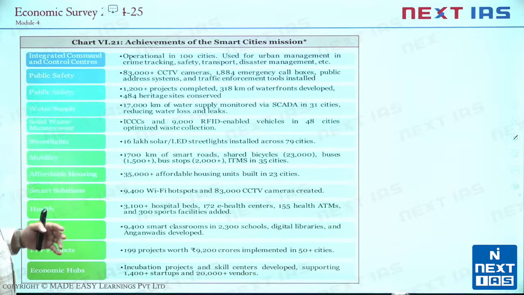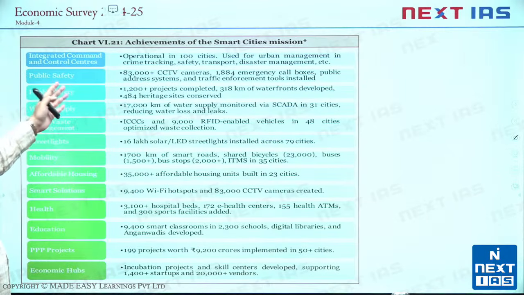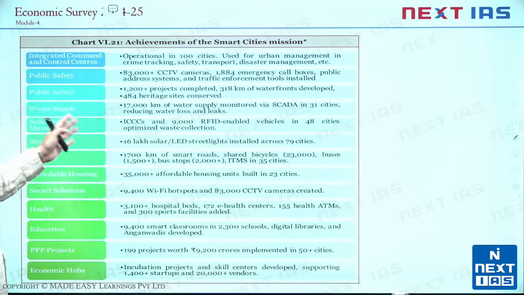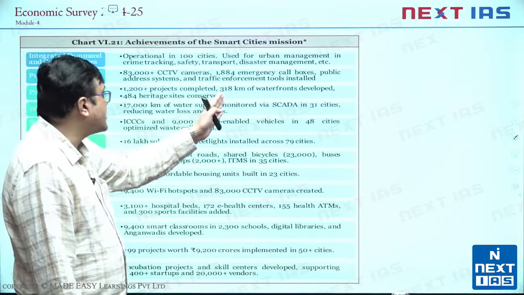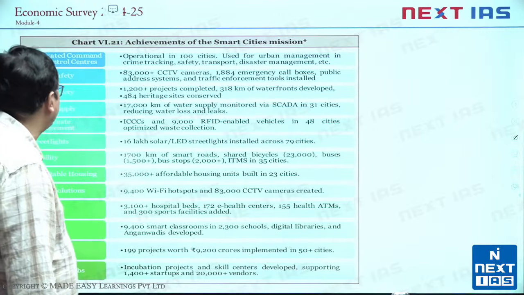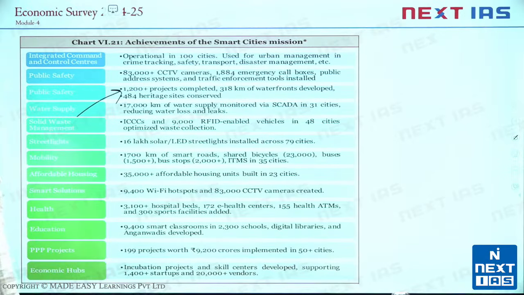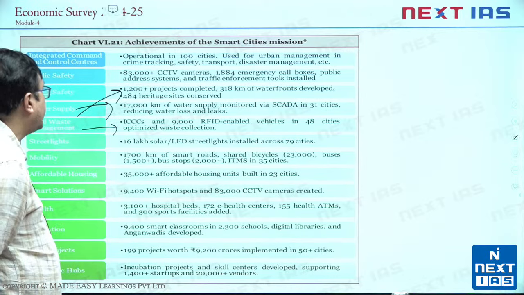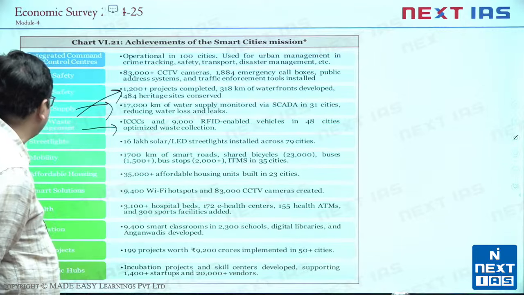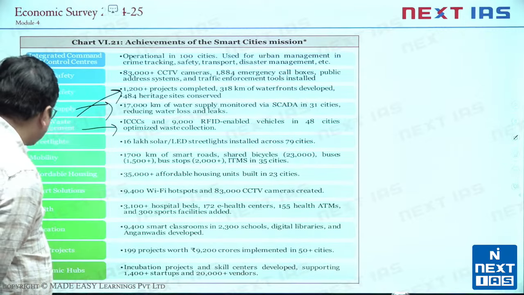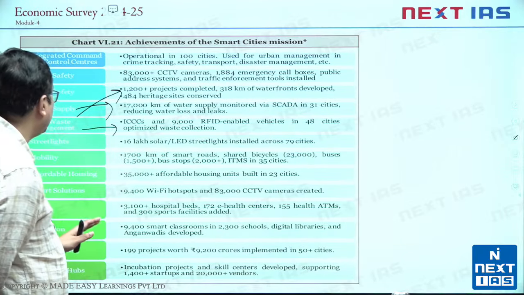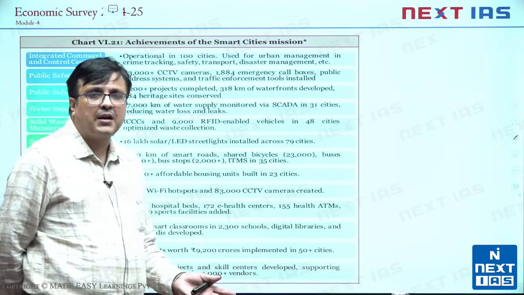It's operational in 100 cities, used for urban management. Public safety, more than 83,000 CCTV cameras have been installed. Same for public safety, more than 1200 projects completed, 318 waterfronts developed. Water supply, this is that. Then solid waste management, we see again integrated command and control centers and 9,000 RFID enabled vehicles established for mobility. So just keep that across, that making sure that across smart cities there are multiple achievements that we have done.